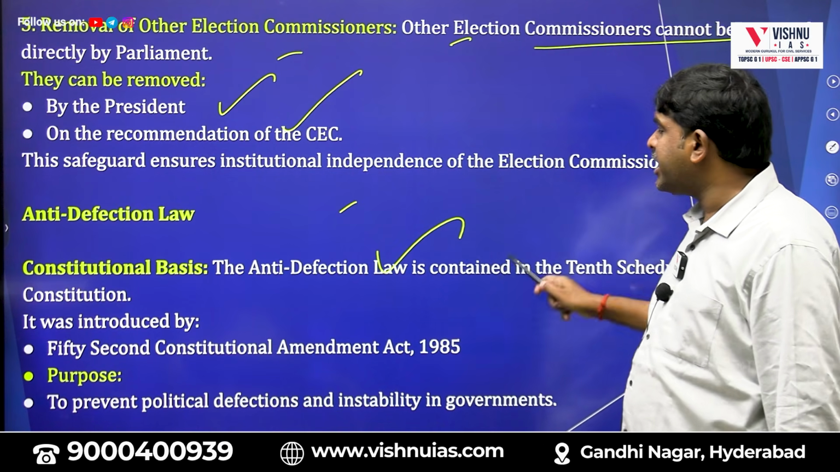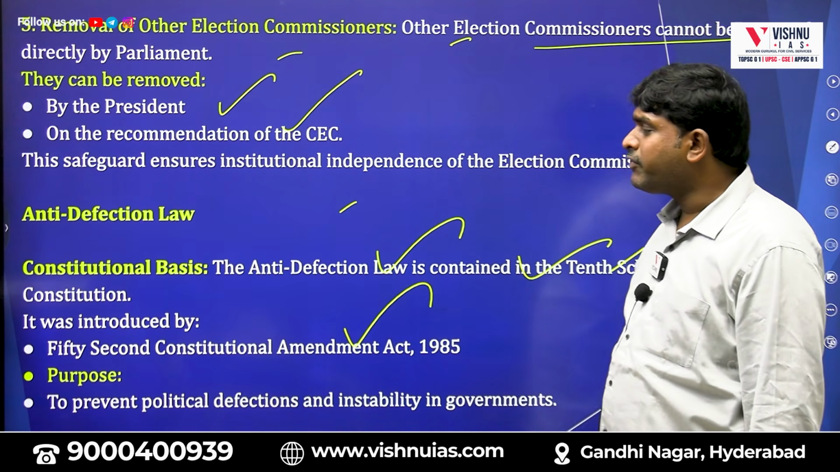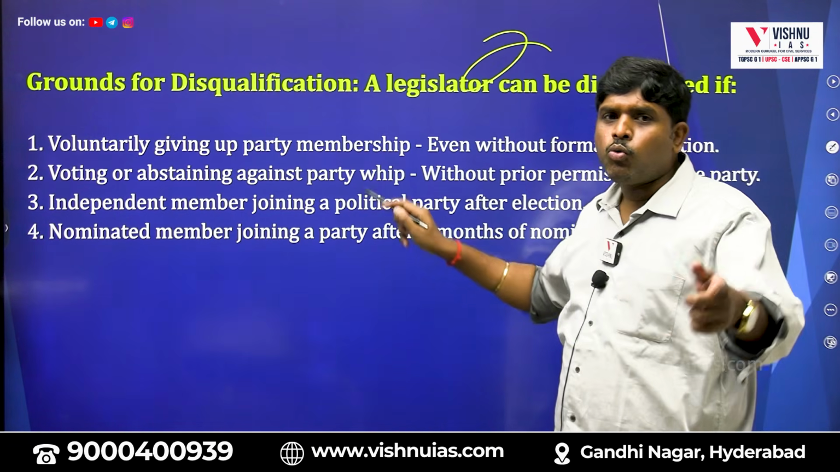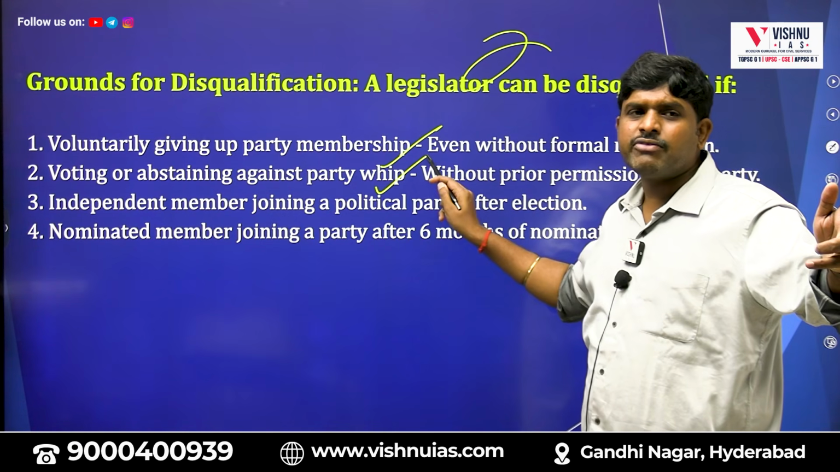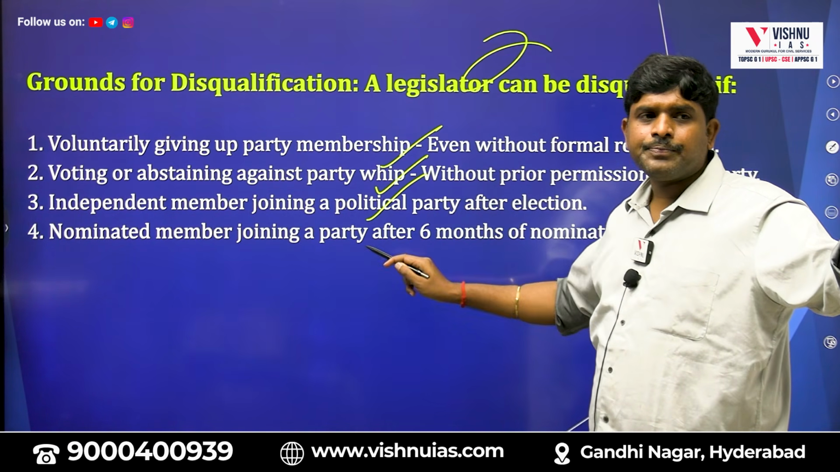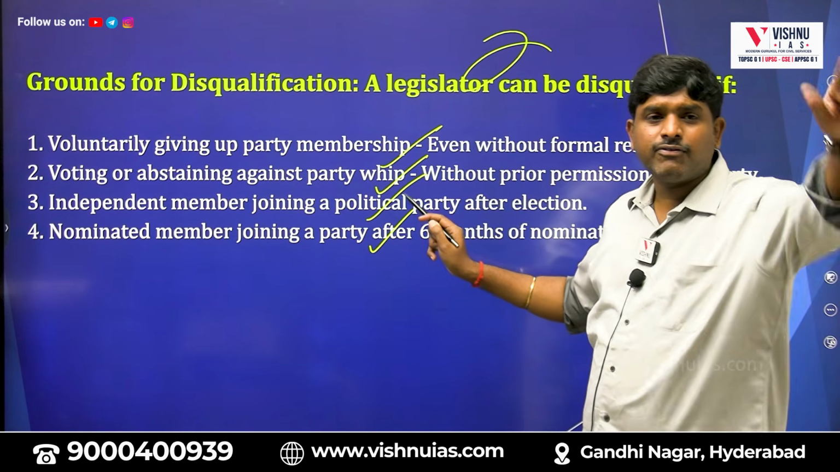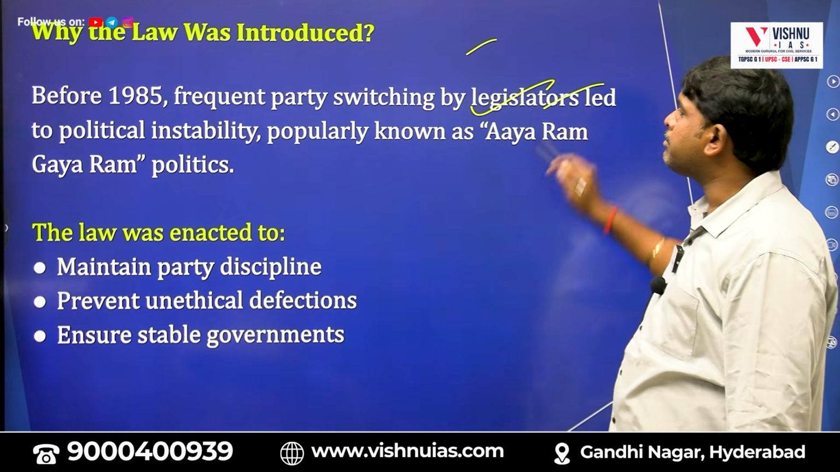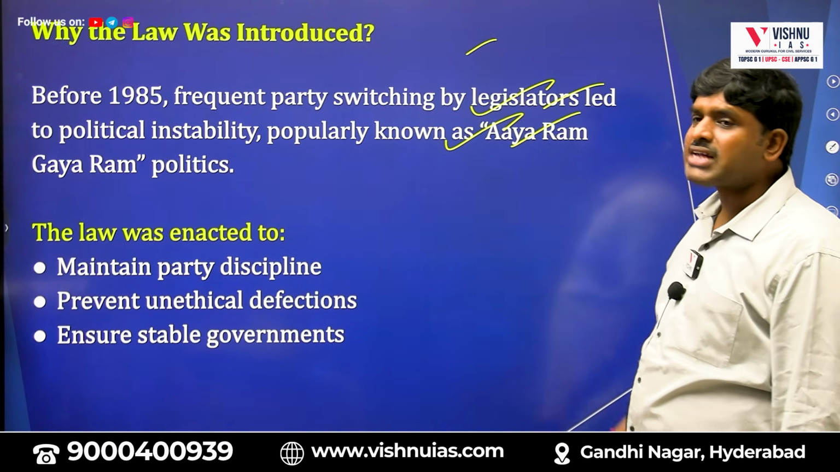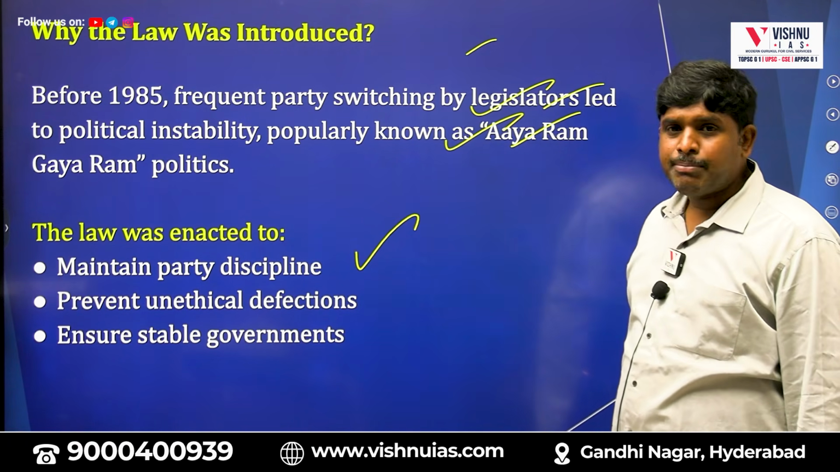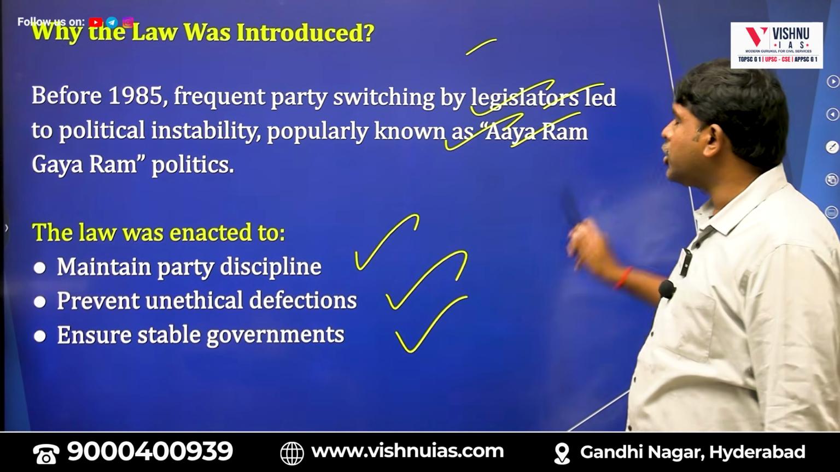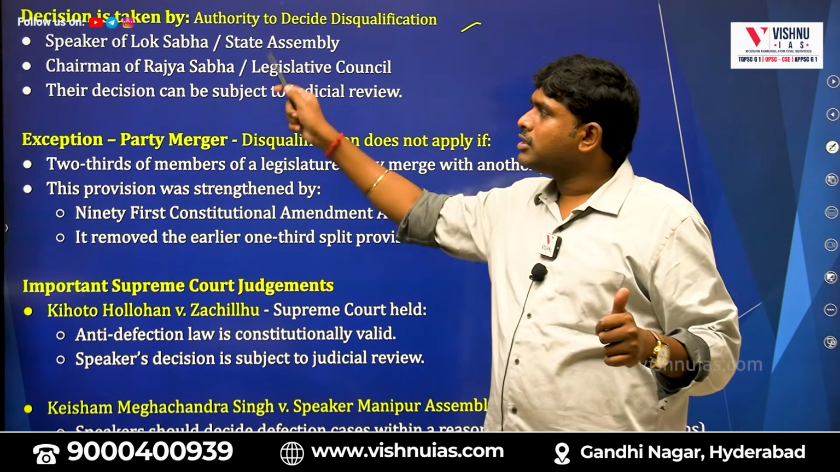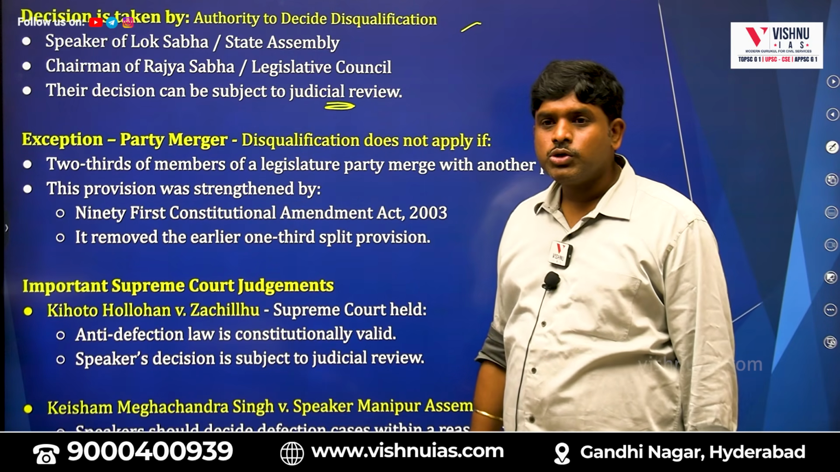Anti-defection law. The constitutional anti-defection law is contained in the 10th Schedule, 52nd Constitutional Amendment Act, to prevent political defections. Grounds for disqualification are voluntarily giving up party membership, going against the whip, an independent member joining a political party, and a nominated member joining a political party after 6 months. Why was the law introduced? Frequent party switching by legislators led to political instability, popularly known as Aya Ram Gaya Ram. It maintains party discipline, prevents unethical defections and ensures stable governance. Decisions are taken by the Speaker or Chairman, and the decisions are subject to judicial review.